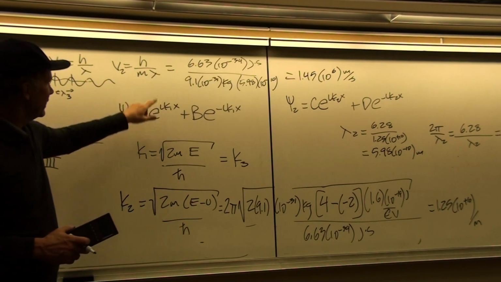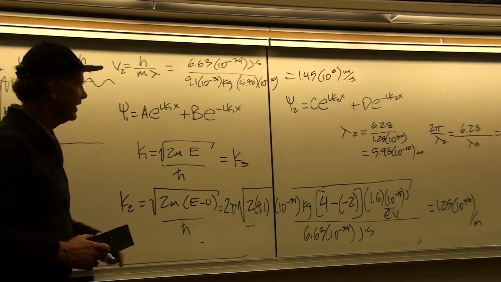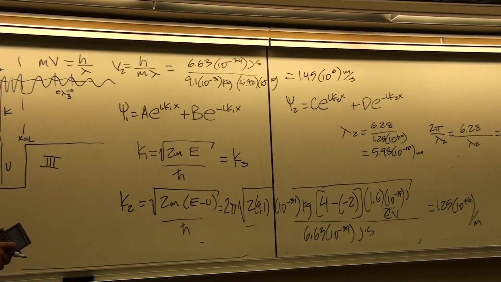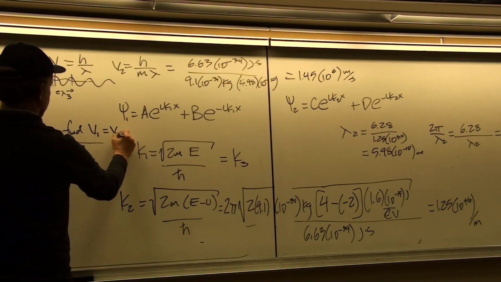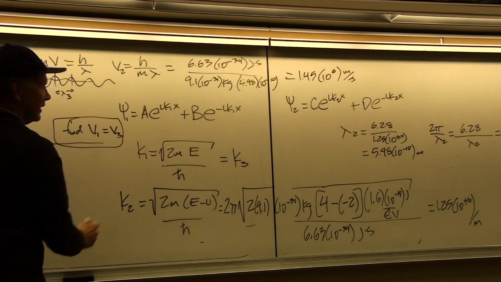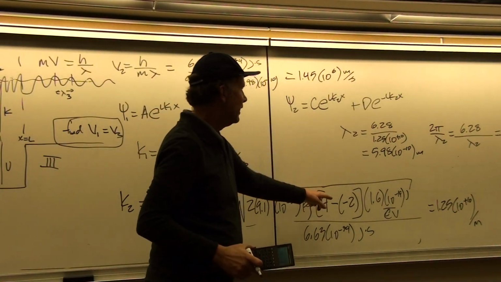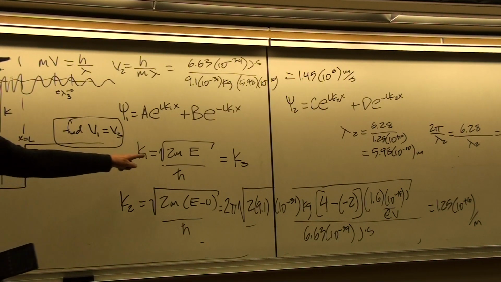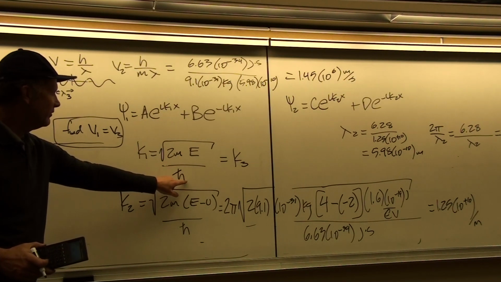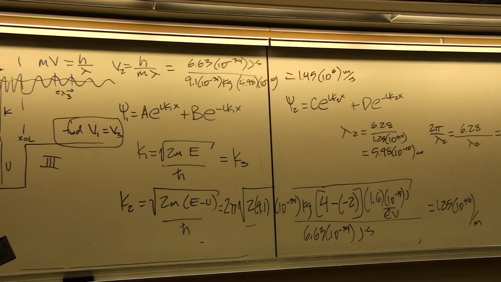Then you could do the same thing by finding this value for k1. You could find lambda 1 and go through and find that. And I'll leave it as an exercise for you to find v1, which is equal to v3. From k1, just following through the same kind of calculation that I did here with lambda 2, you can do the same thing with k1. It's just the square root of 2mE over h bar, and then say that's 2 pi over lambda 1. And then you can write mv equals h over lambda 1 and find v1, just the same way.